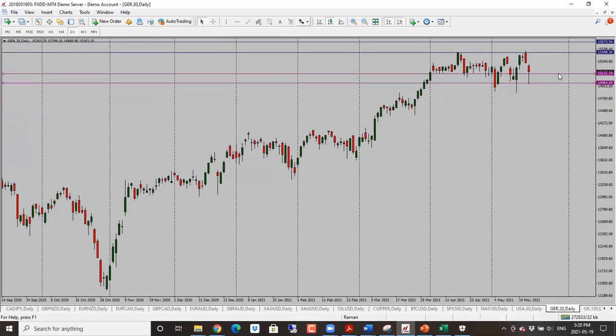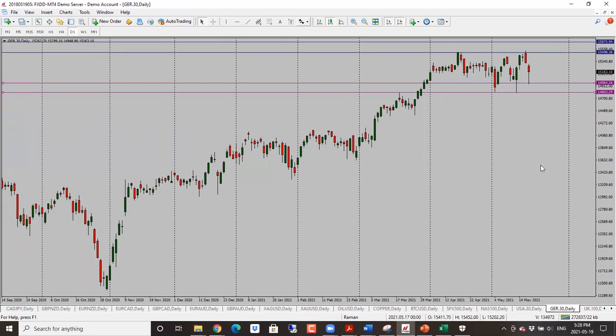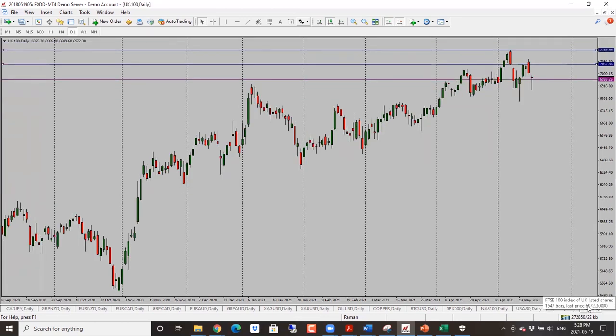DAX here, this one went right into our second target here, and bias again is to the downside, but watch out for the large pins here. Like I said, this could mean reversal, so keep that in mind. But bearish bias, first target is 14,960 and second 14,800. So bearish bias here for DAX as well.